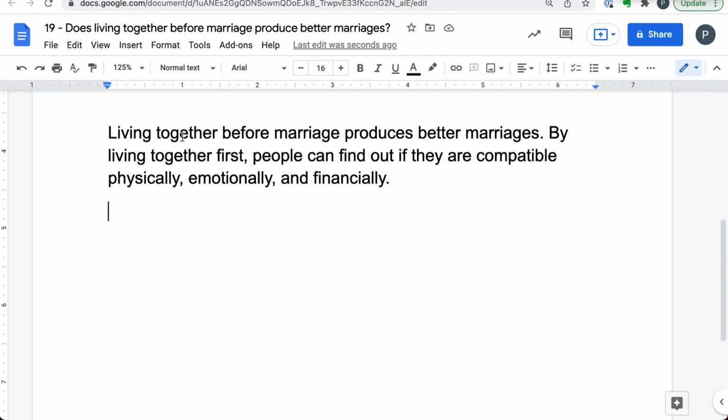But you see, now we have a much better thesis statement, and now we have three body sections: one about physical, one about emotional, and one about financial. Now, where did the financial come from? It came from the concept of marriage, because marriage is not just about physicality and emotions. A lot of it is about finances.